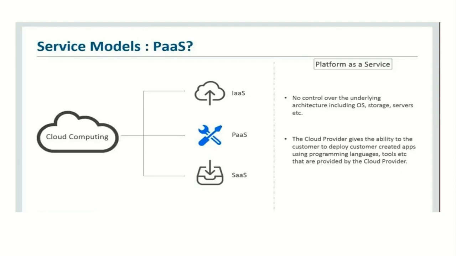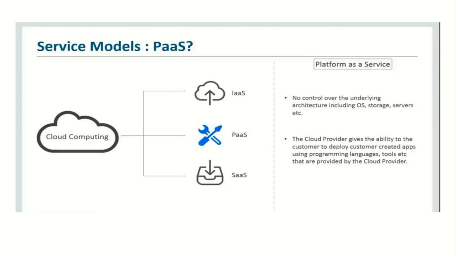Our next model is platform as a service. It is nothing but the second service model. In this service model, cloud service provider provide us a platform where we can go ahead and build our own application.